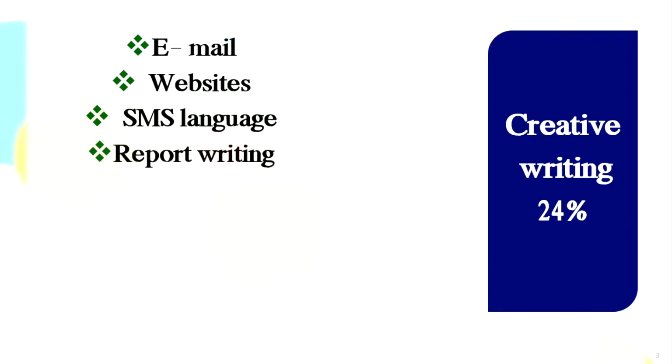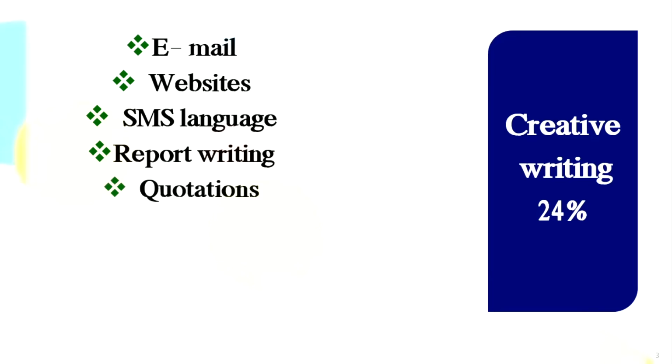Then apart from that, you should know report writing. Okay, how to write reports. What is the meaning of a report writing? We will learn when we do that video. But now, in short, you see something and then you have to write about what you have seen. Okay, without giving your opinion or without coloring it. You have to report the facts. You have to write what you have seen. So that is called report writing.